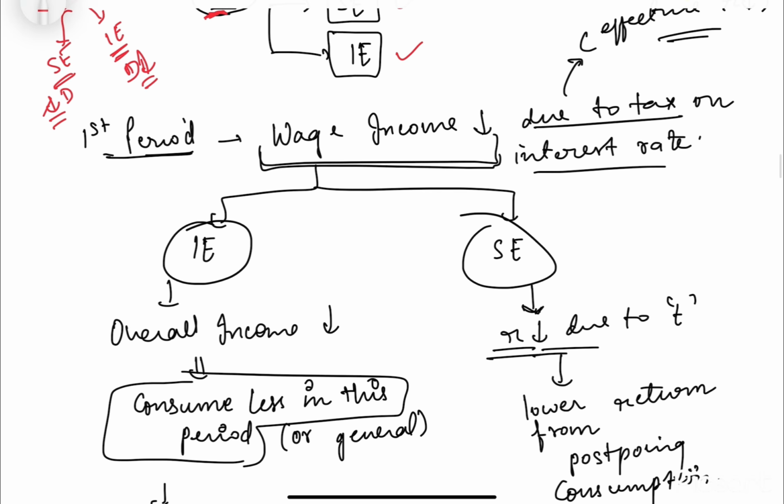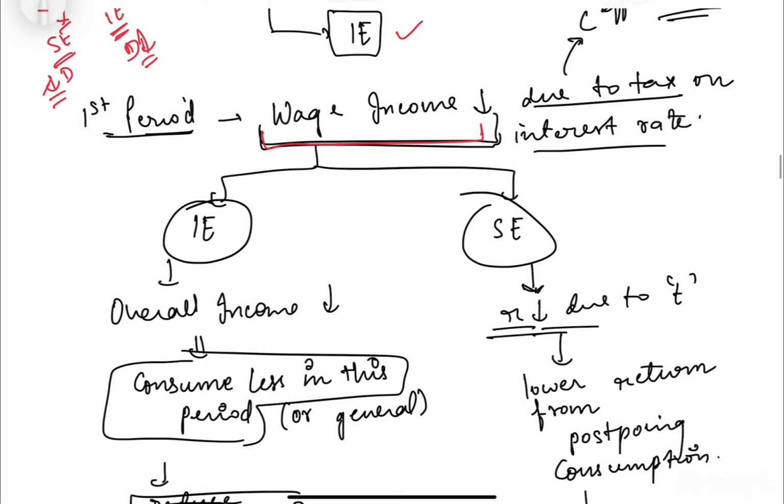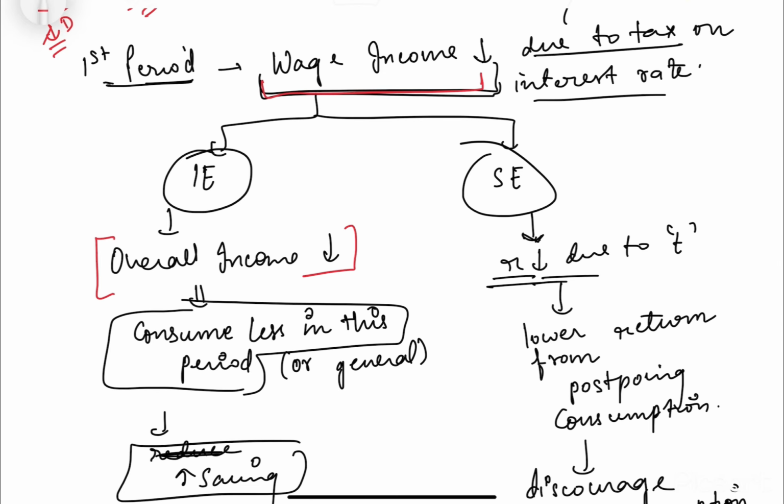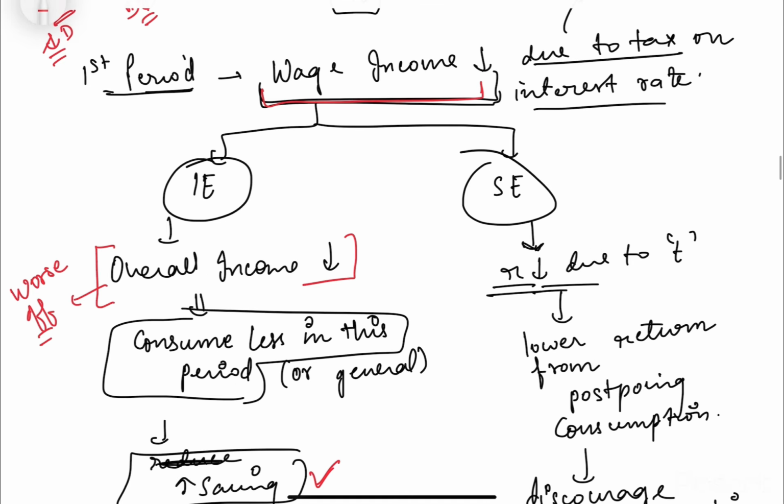If we look at the first period, wage income will definitely reduce, because now he has to pay the tax on the interest rate. Because the overall income would reduce because of tax, the individual is getting worse off. If an individual goes worse off, he'll consume less in this period, both the goods. Consumption in general will reduce, right? So he will consume less. When he's consuming less, it means he's saving more, so his saving will increase.